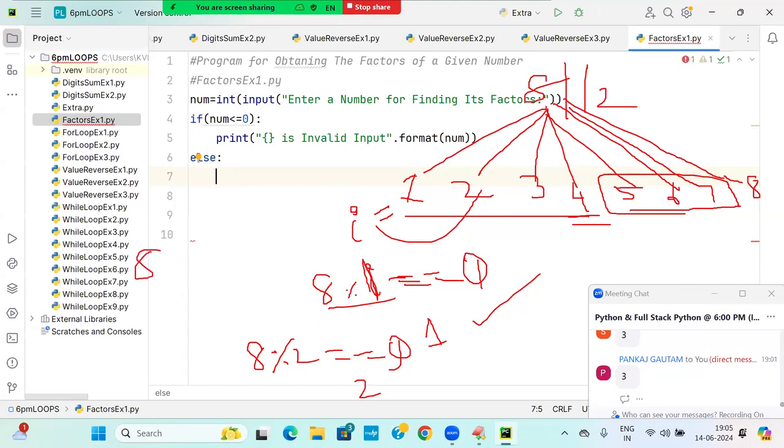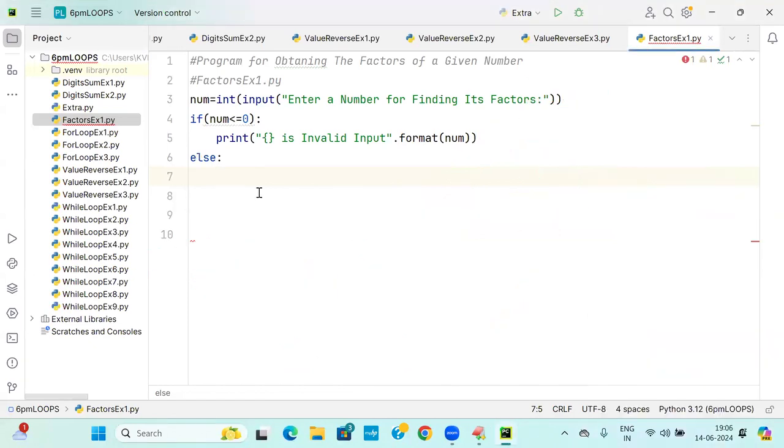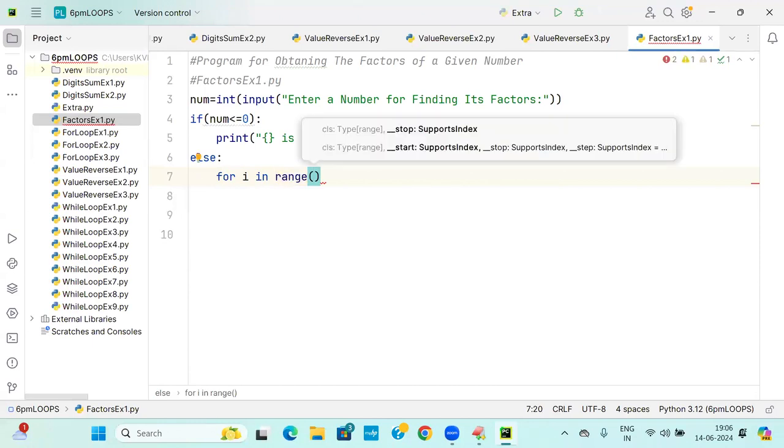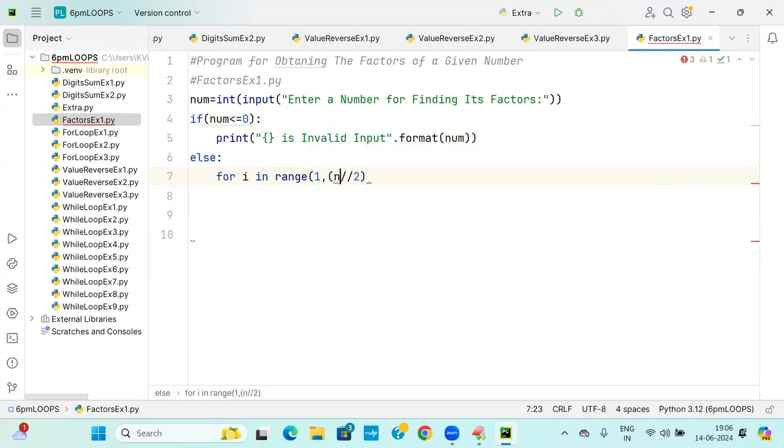Next, 8 percentage 3 is not equal to 0, false. 3 is not a factor. Next, 8 percentage 4 is 0, so 4 is a factor. 5, 6 are not factors. Are you following? So I am going to write it. How do you write it? For i in range of 1 comma n slash slash 2 plus 1, I will write it.